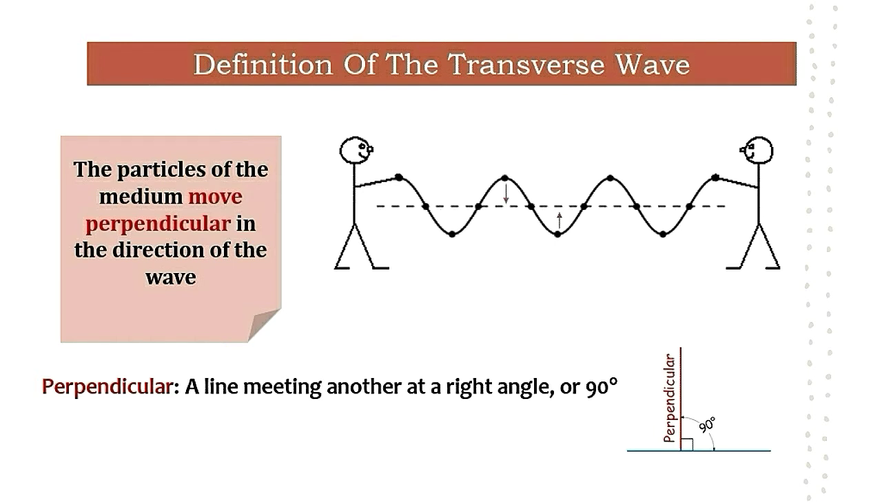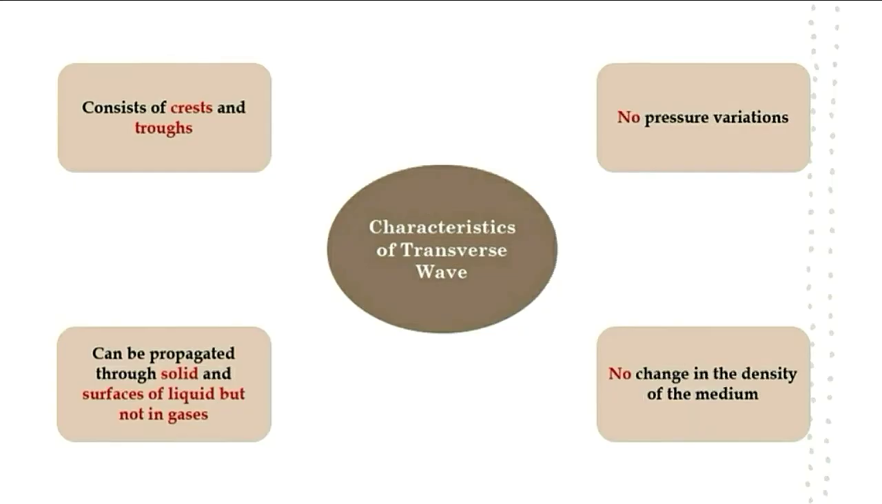As you can see in the diagram on the right, there is an example of a transverse wave. What is meant by perpendicular? Perpendicular means a line meeting another at a right angle or 90 degrees. Beside it, there is a diagram showing what perpendicular looks like.